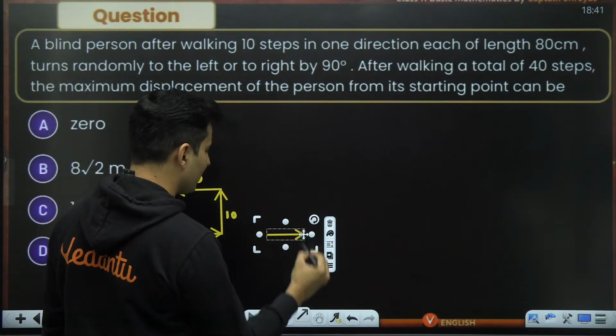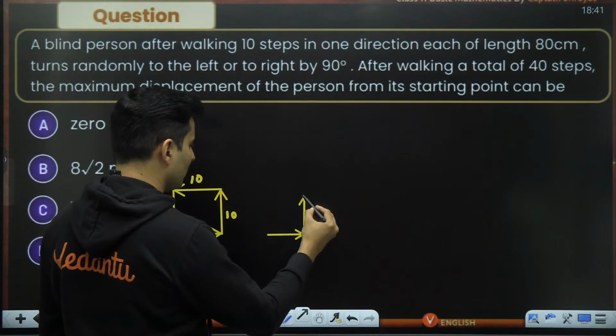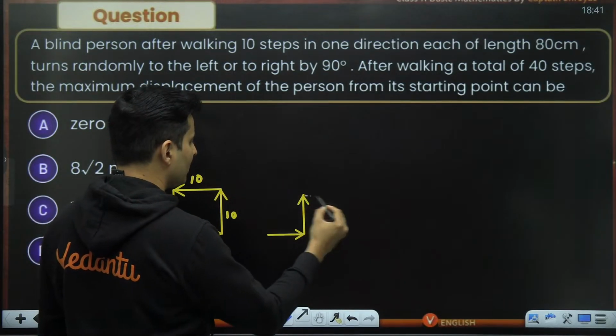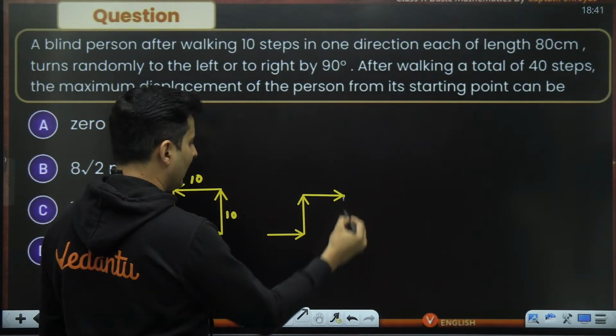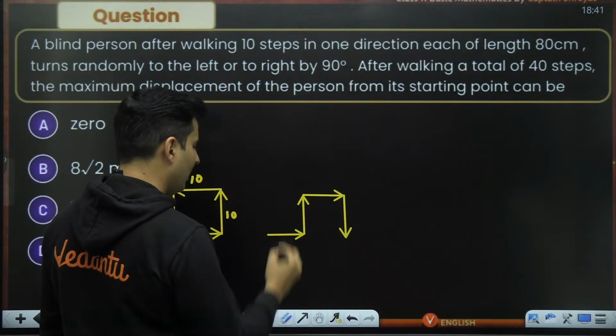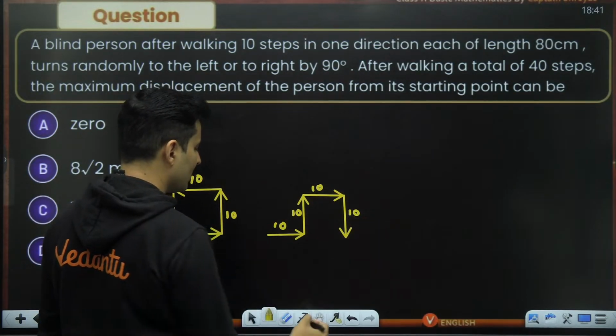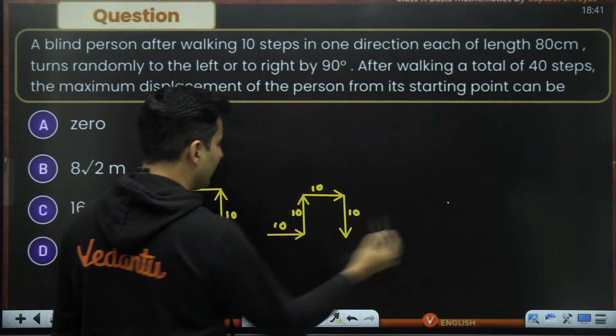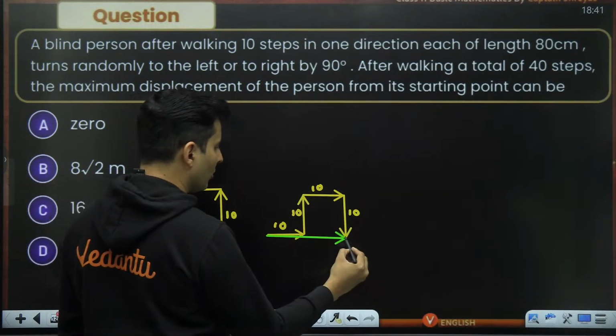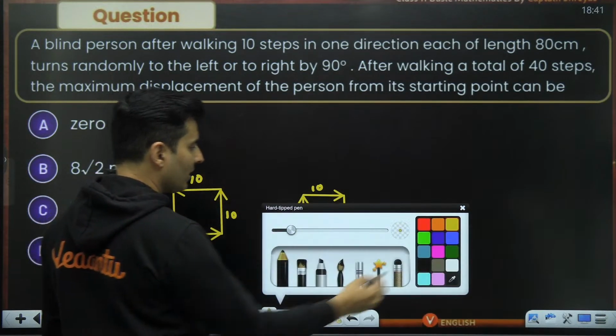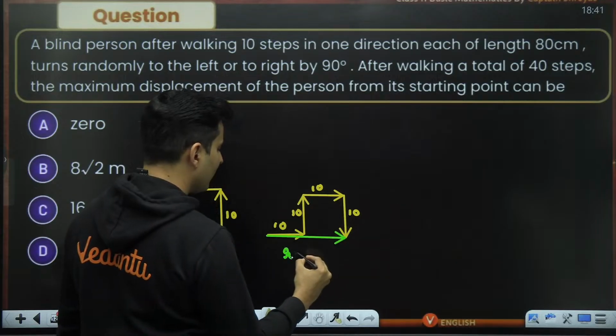Okay, let's say this person goes here, and let's say this person goes left, and maybe this person goes right, and again he goes to the right. Okay, so this is 10 units, this is 10 units, this is 10 units, this is 10 units. So if you see, from the starting place, he has reached over here. How much will this resultant be?